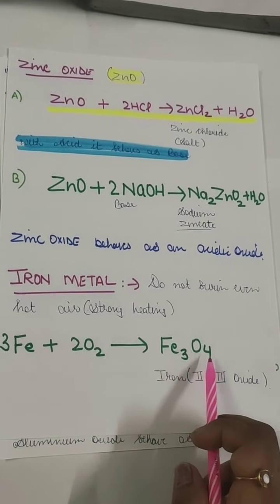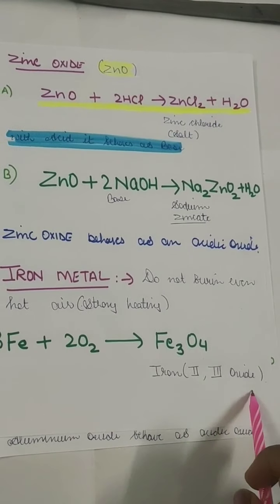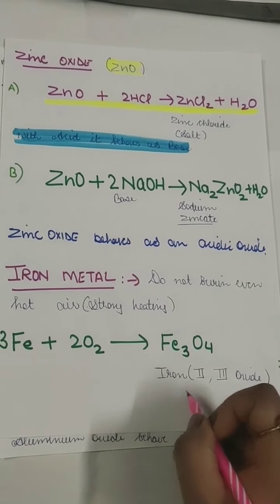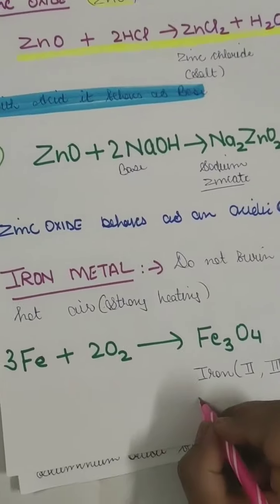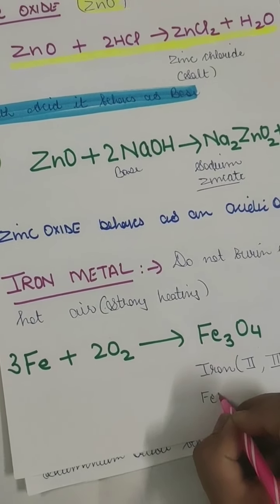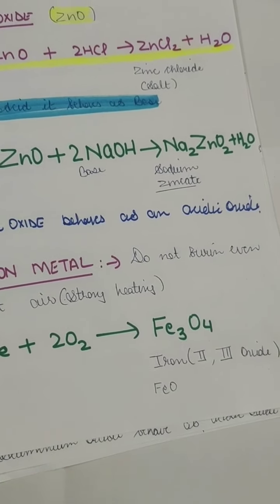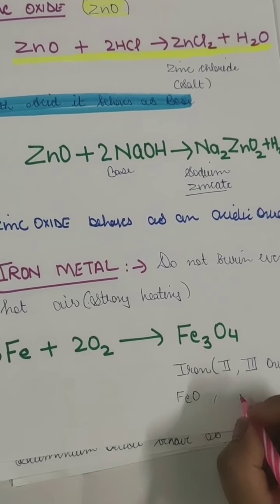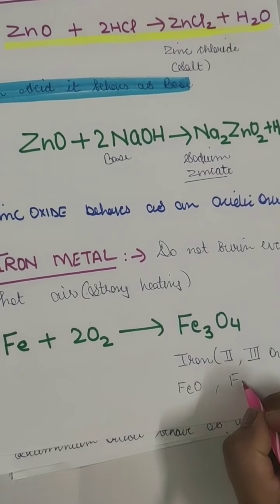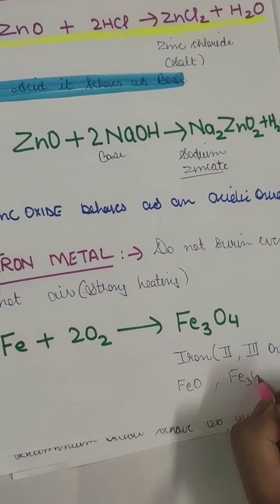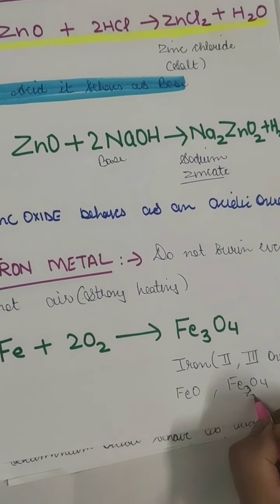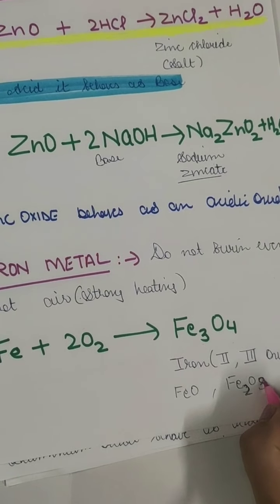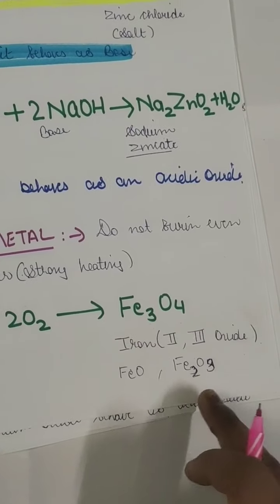Now Fe3O4 is called the iron second and third oxide. That is, FeO is iron second, which is called ferrous oxide, and iron third is Fe2O3, which is called ferric oxide.